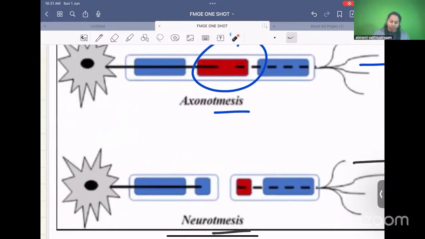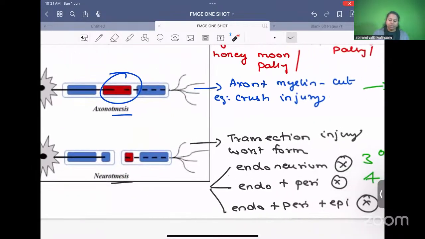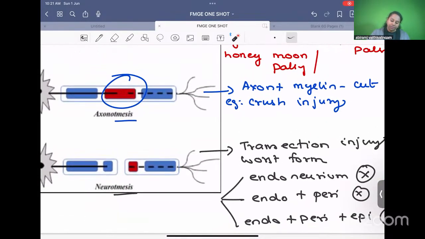The last one, neurotmesis. Otmesis means cut. Neurotmesis means the whole neuron has been cut. The whole nerve has been cut. This is neurotmesis. You can see it is cut. This is the worst form of injury. Transection injuries. Example, spinal cord transection. It has been cut. This is the worst form of injury.